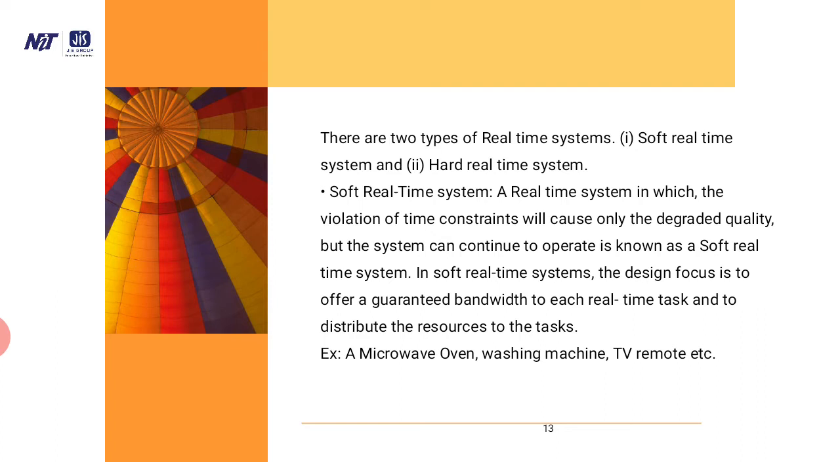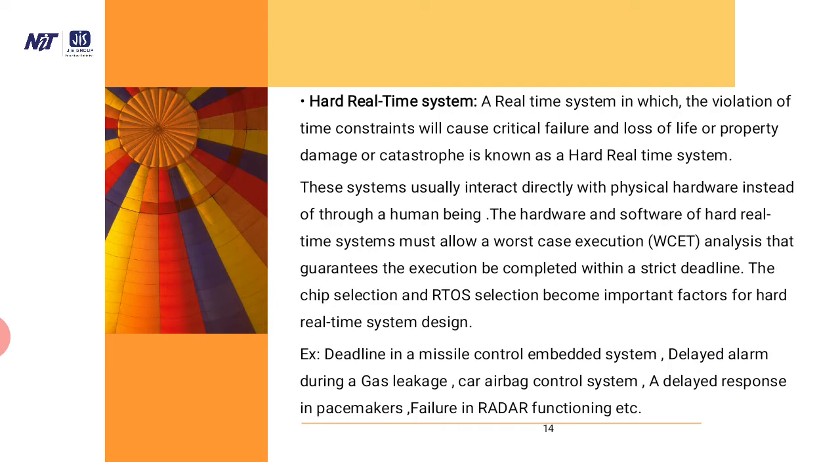Soft real-time system. A soft real-time system is one in which violation of the time constraint will cause only degradation in quality, but the system can continue to operate. In a soft real-time system, the design focus is to offer a guaranteed bandwidth to each real-time task and to distribute the resources to the tasks. Examples: a microwave oven, washing machine, TV remote, etc.